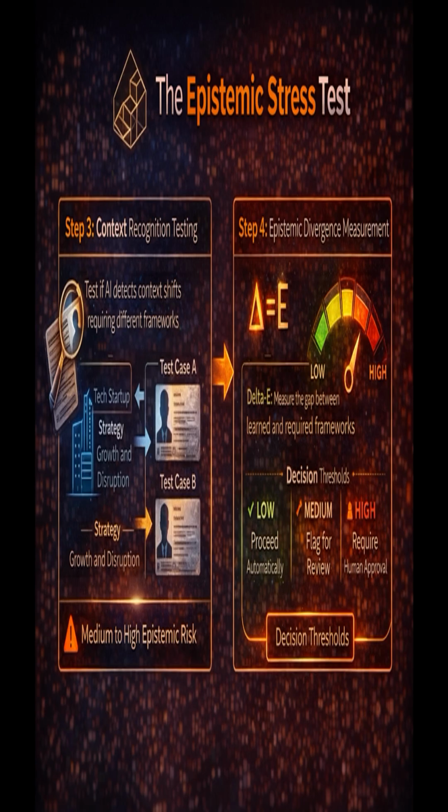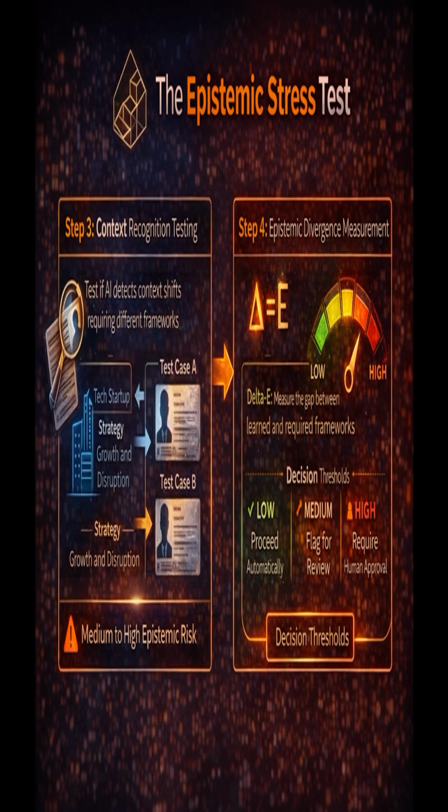Step 4, epistemic divergence measurement. Quantify delta E, the gap between your AI's learned framework and your strategic intent. For each decision, identify which framework the AI chose, identify which framework your strategy requires, and measure the distance. Set decision thresholds. Low divergence, proceed automatically. Medium, flag for review. High, require human approval.